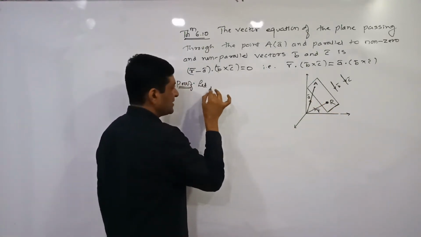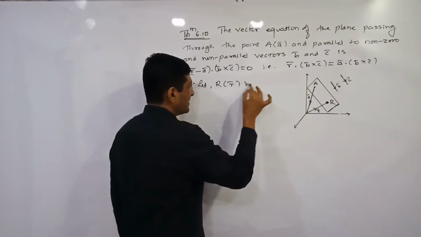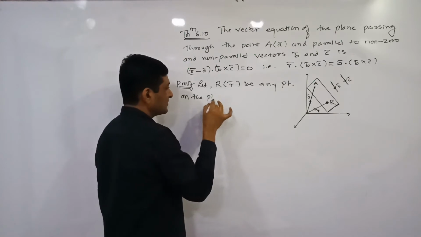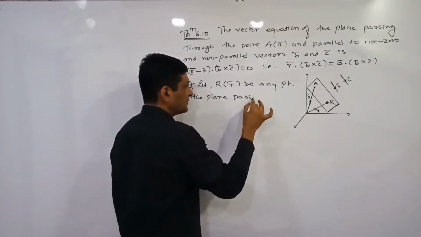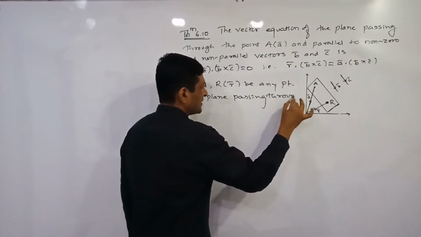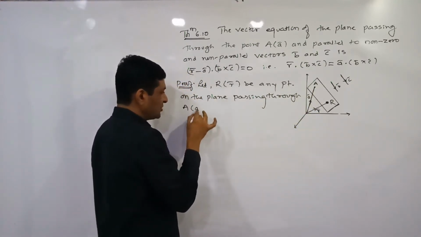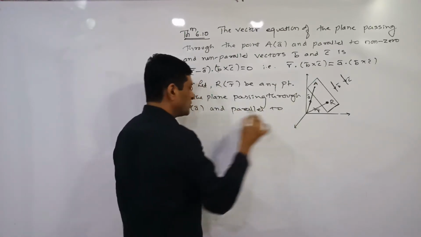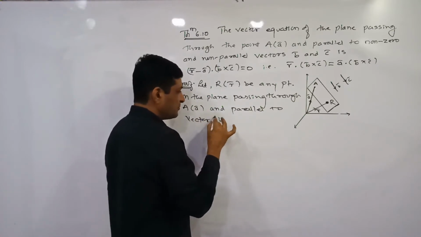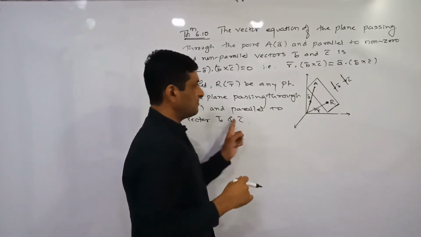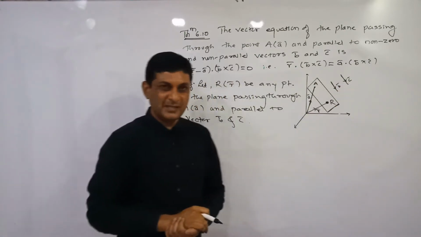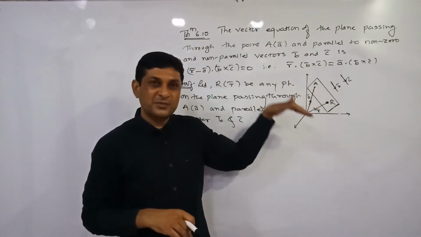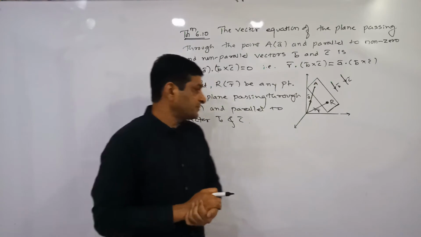So our supposition is: let R having position vector r bar be any point on the plane passing through point A having position vector a bar and parallel to vectors b bar and c bar. Try to understand, b bar and c bar are not parallel to each other, but they are two vectors which are parallel to the plane.